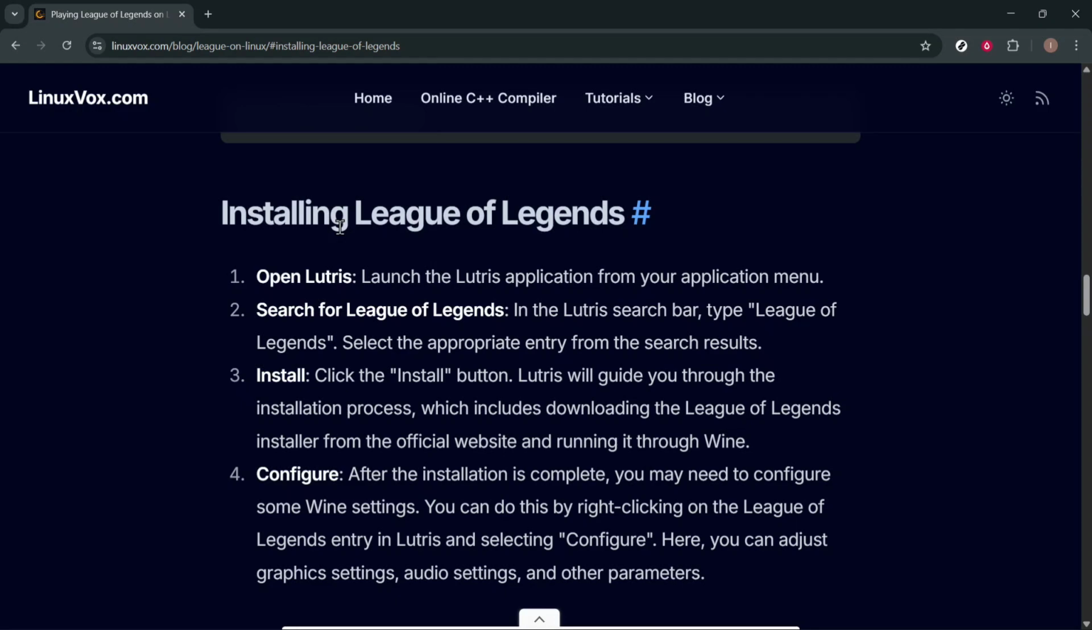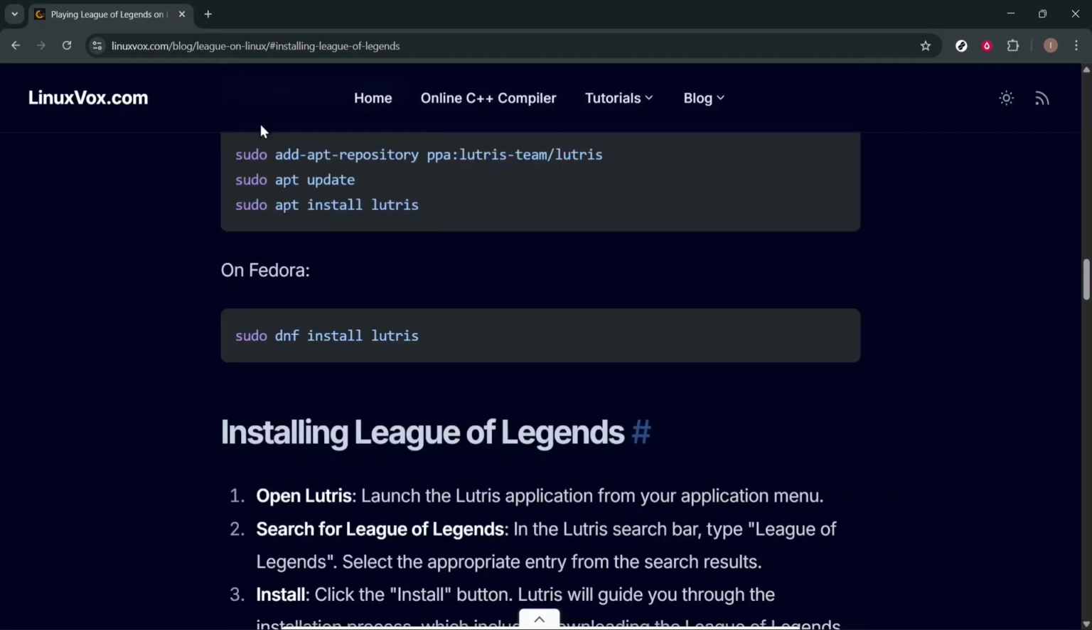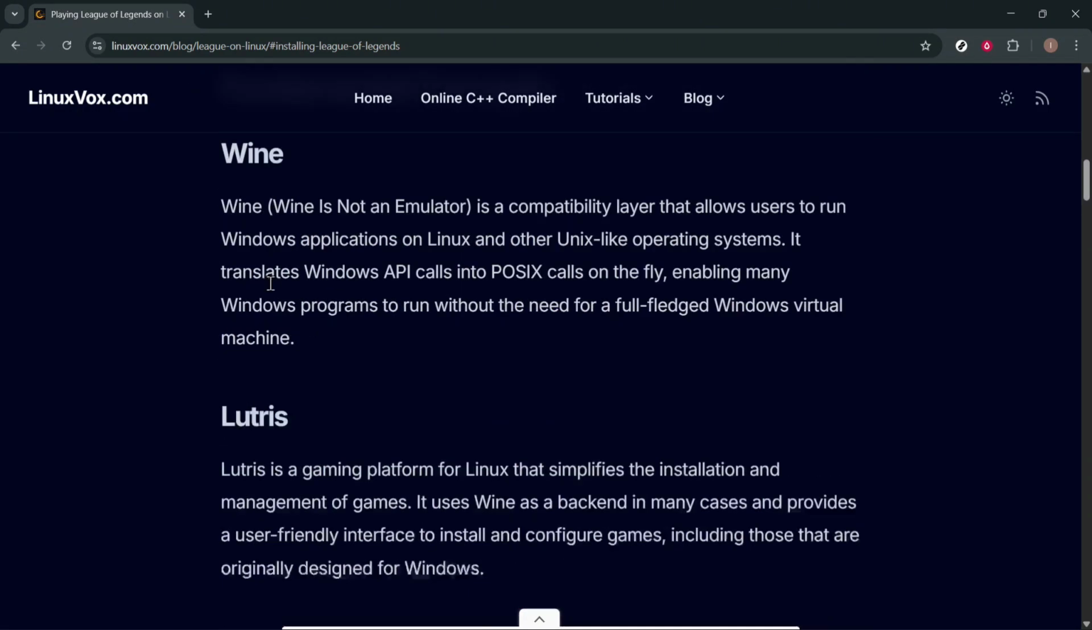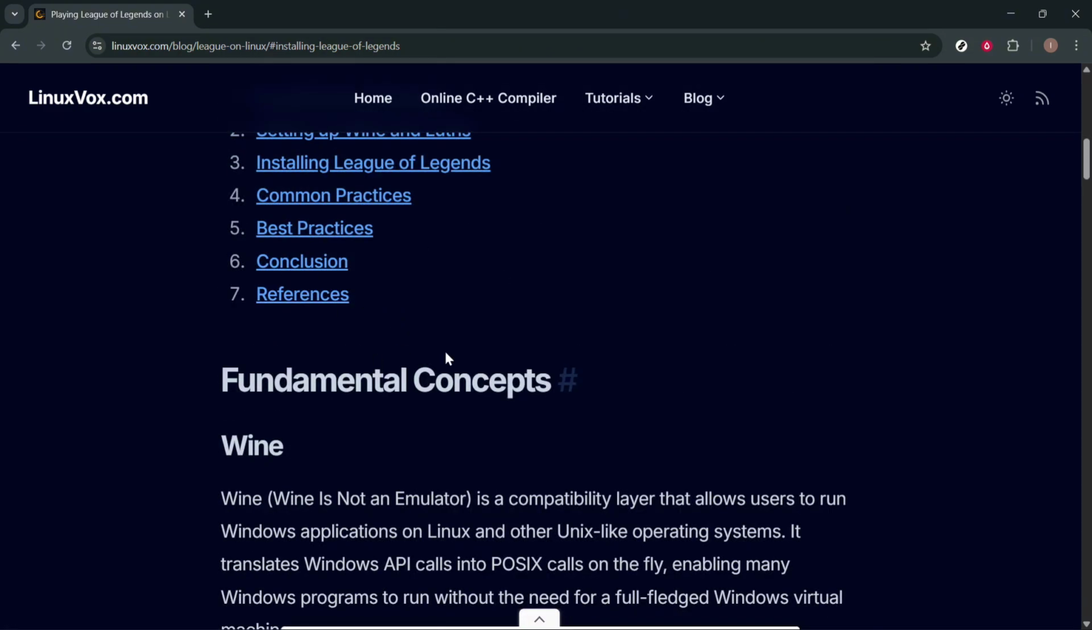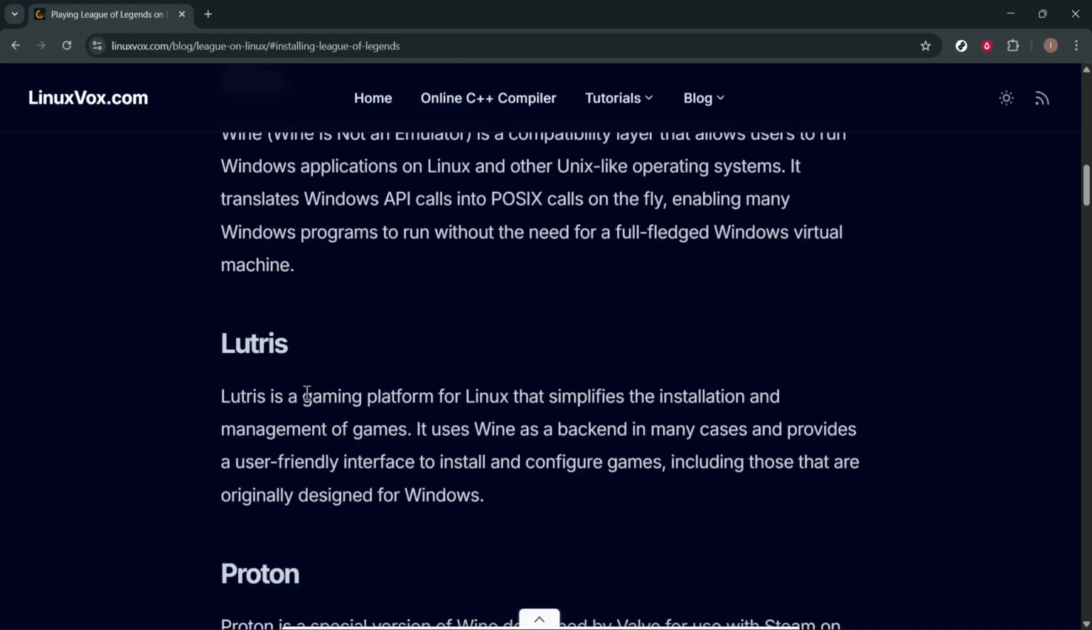Can you play League of Legends on Linux? So, to answer that question, yes, it is possible to play LOL or League of Legends on Linux. Here are the fundamental concepts: Wine, Lutris, and Proton. Now, for this video, we would be using Lutris.